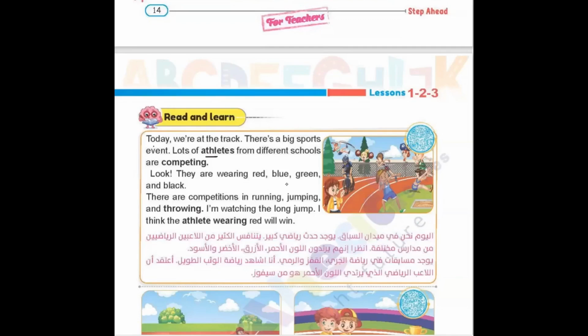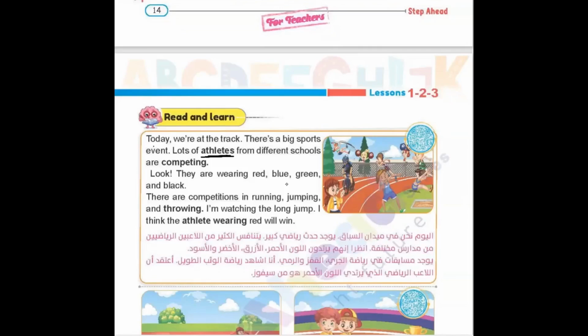Lots of athletes. Do you remember athletes? Those who play together in a team, and one or a team can win the game.